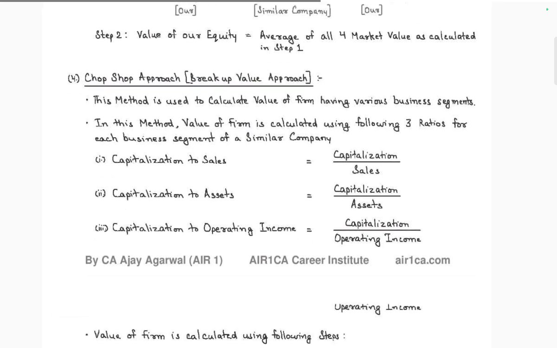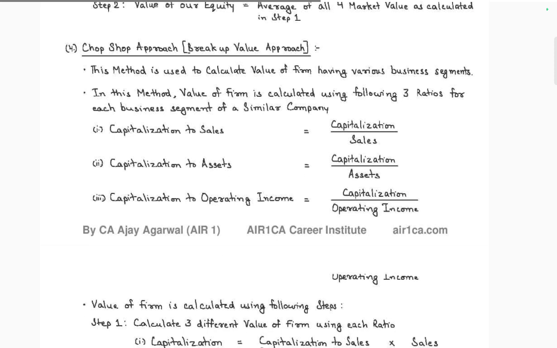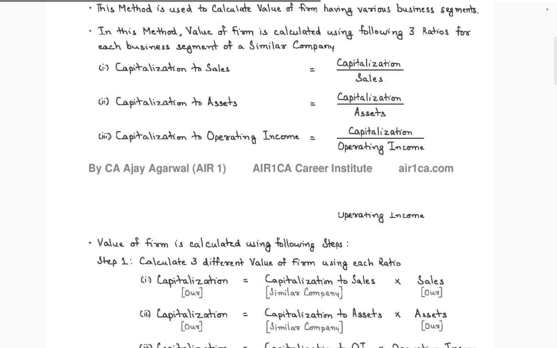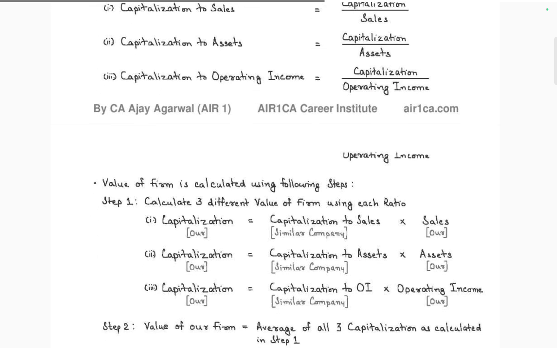Chop shop approach, break up approach. This method is used to calculate the value of a firm with various business segments. In this method, the value of the firm is calculated using three ratios: capitalization by sales, capitalization by assets, and capitalization by operating income.